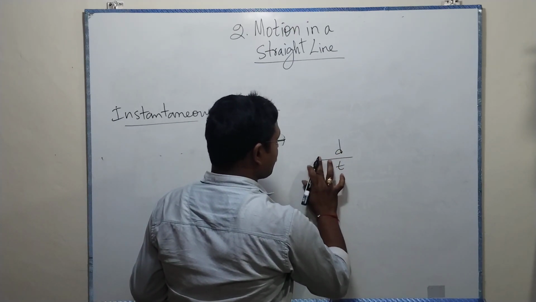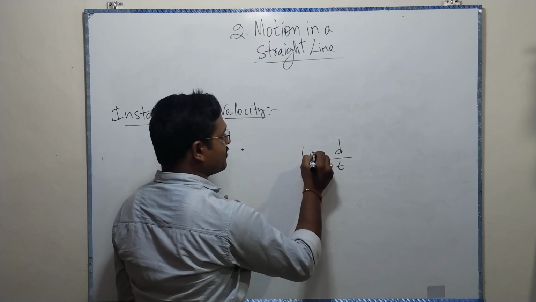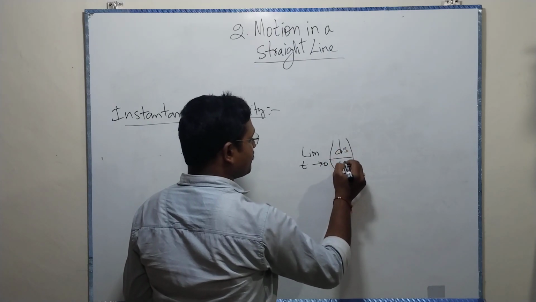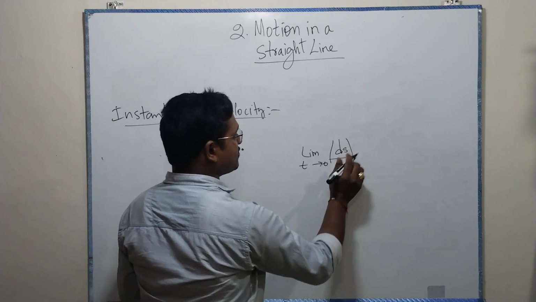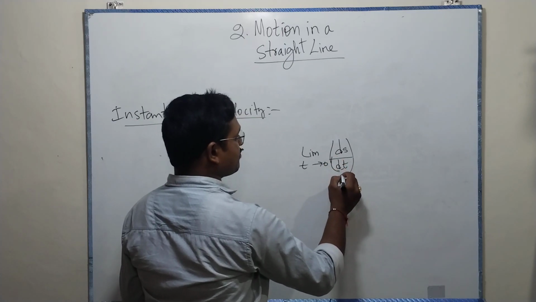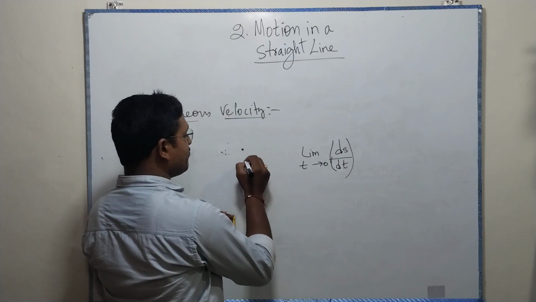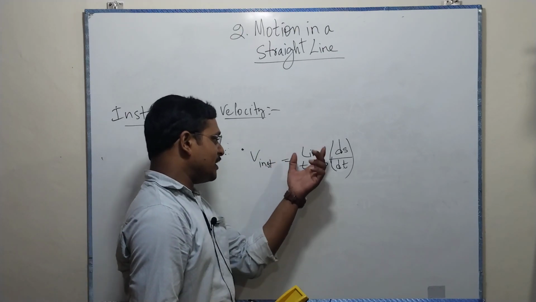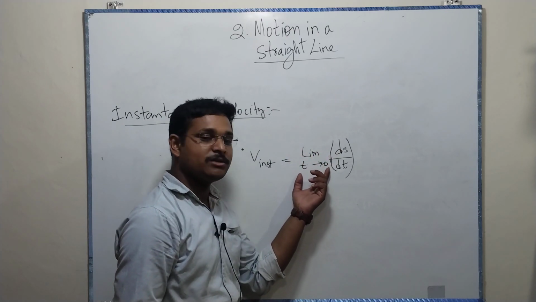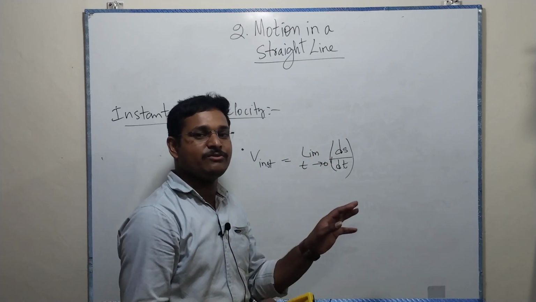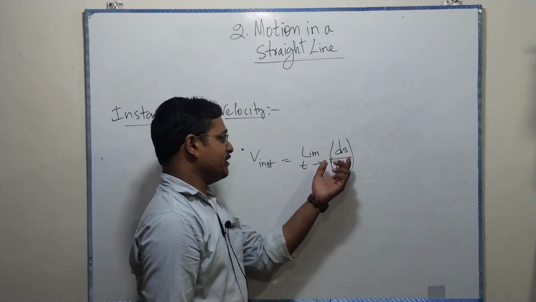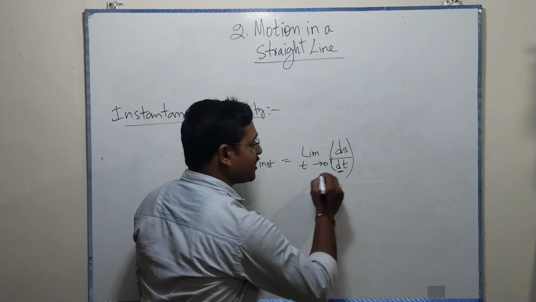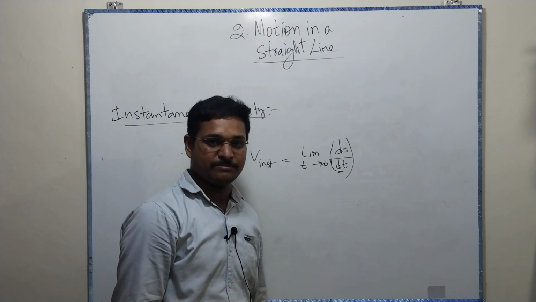Now see, displacement by time, where the time is tending to 0, then we say ds by dt. Here ds is nothing but the shortest distance by time taken. Why will it be like that? V instantaneous equals the limit as t tends to 0. It's reaching 0 but not 0, which is a very small time span, and ds by dt. What is ds? The distance covered in a small time dt, in a small time interval dt.